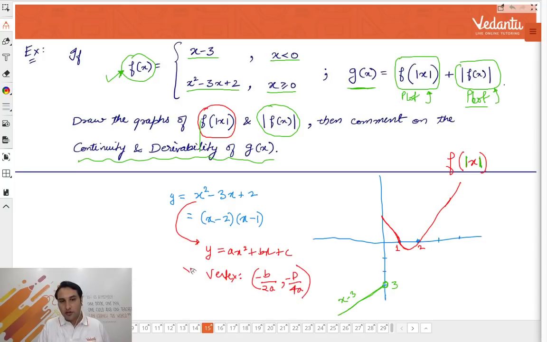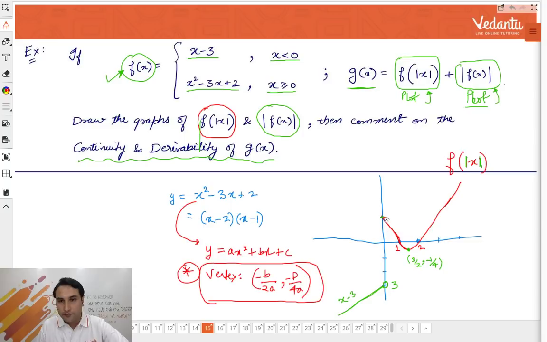Quick revision for the ones who forgot this: minus b by 2a, comma minus d by 4a. This is the vertex. If you find out its value, this point will come out to be 3 by 2, comma minus 1 by 4. Hence, you can plot the graph. And what is the value of this point? Can somebody tell me?